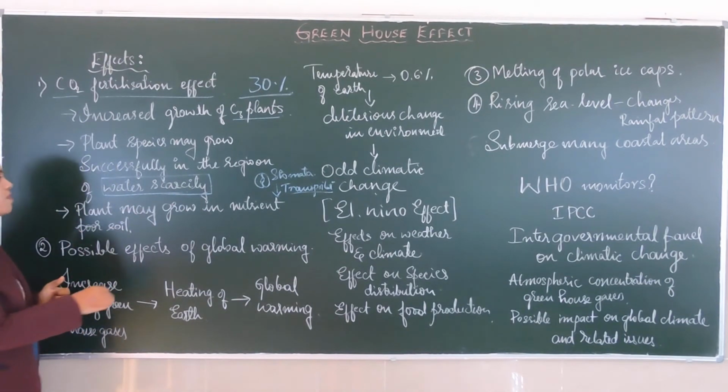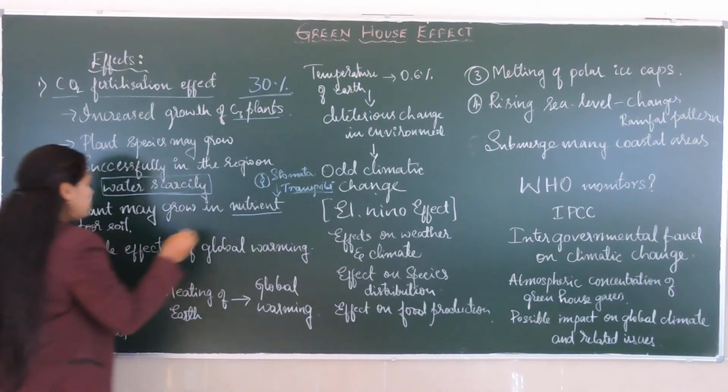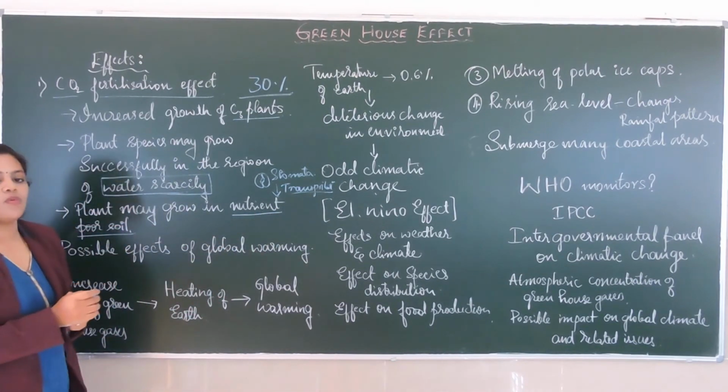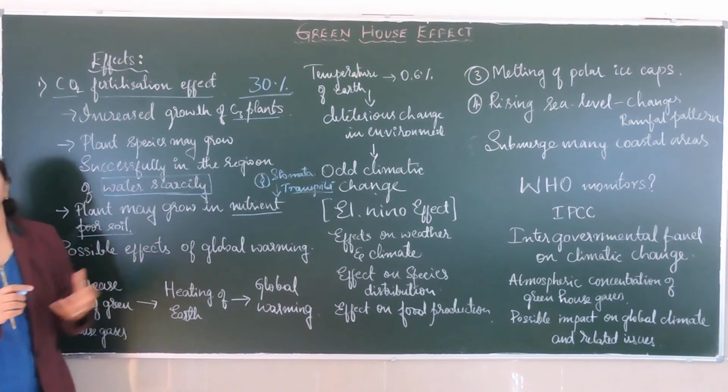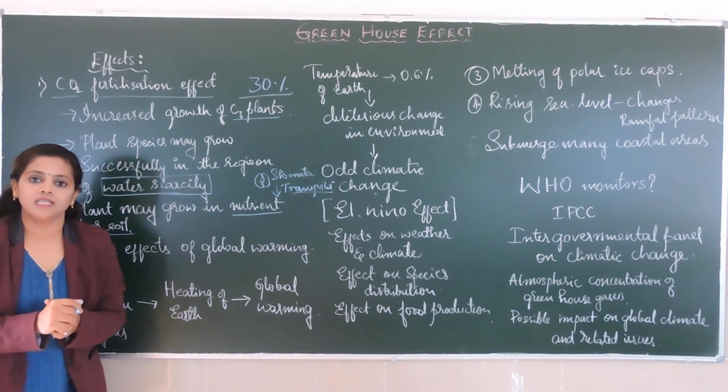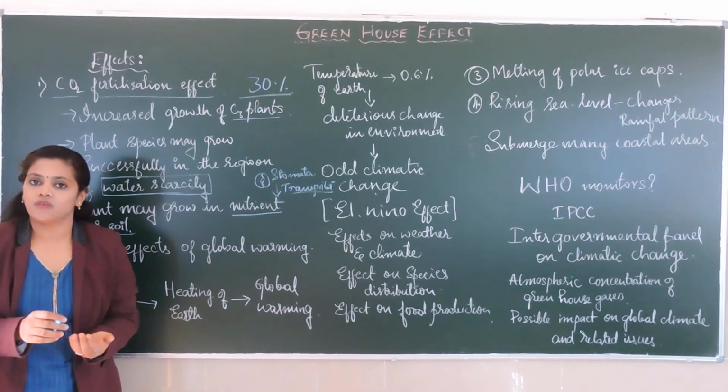The next thing is that plants may grow in nutrient poor soil. How is it possible? Because of the increase in carbon dioxide concentration, there will be greater development of the roots.